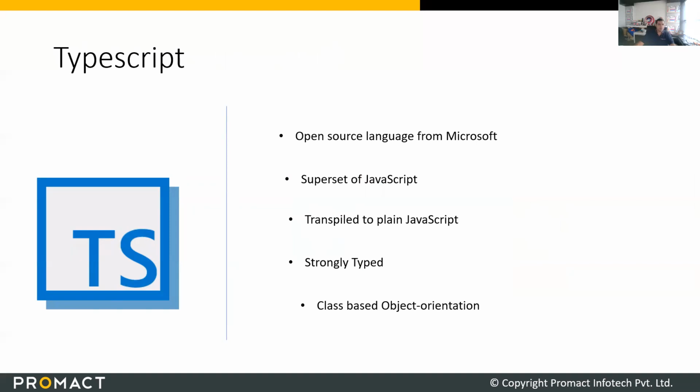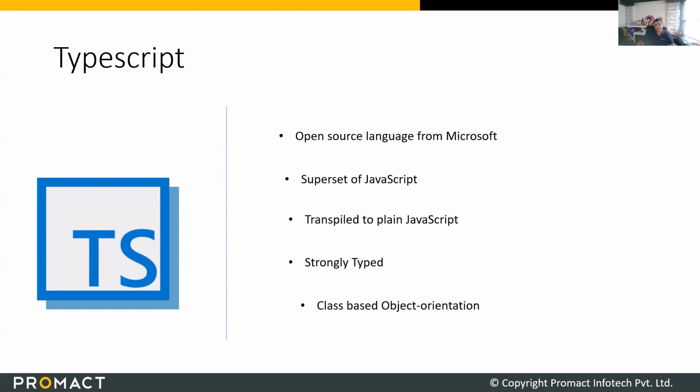Now, Angular is built on TypeScript. TypeScript is an open source language from Microsoft. Microsoft has created a lot of good things in the last few years, and TypeScript is one of them. It's a superset of JavaScript. So essentially, any JS file you have right now is already TypeScript. You can just rename them from .js to .ts and it still works. However, TypeScript brings a lot of extra features which are not there in JavaScript.